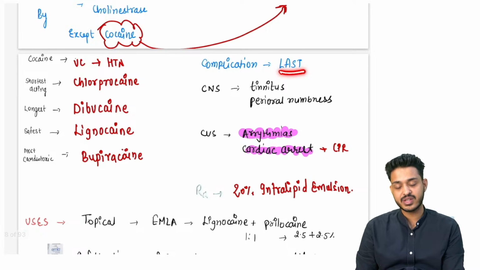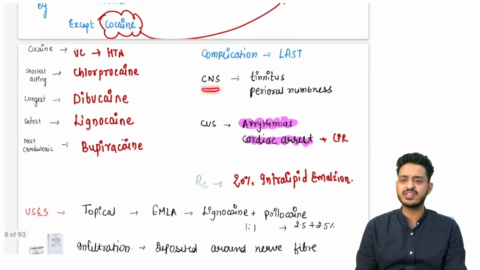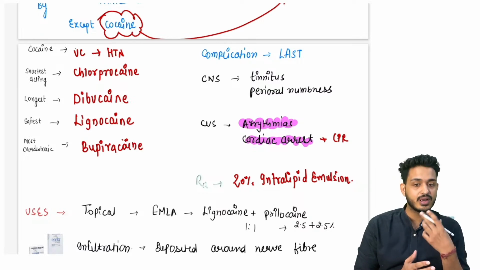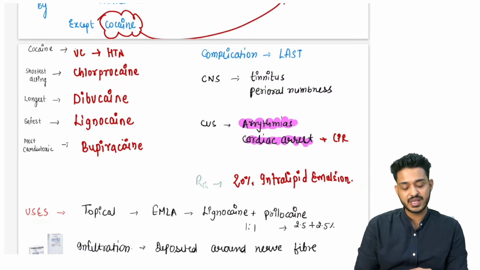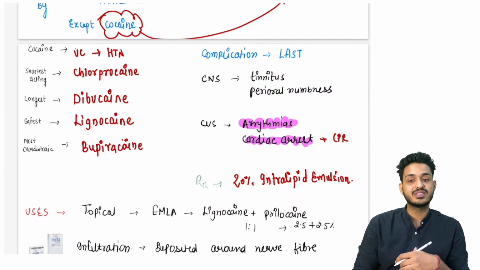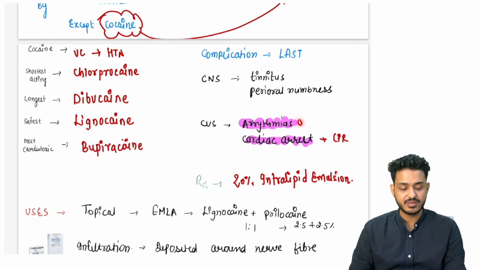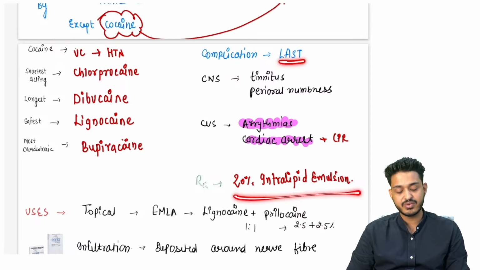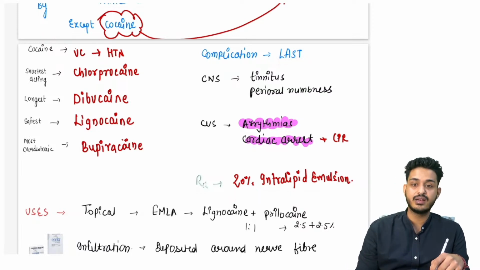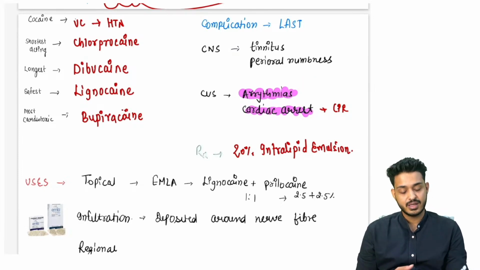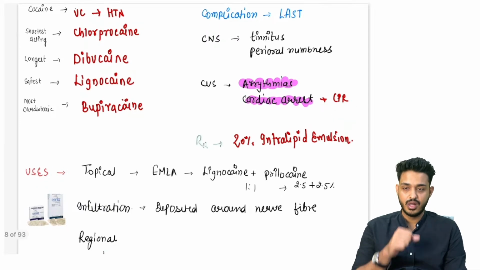Right? About complication, we are having LAST. CNS symptom दे देंगे. Patient is having tinnitus, there will be numbness, perioral numbness. Okay, ऐसा कोई symptom दे देंगे. You have to think in the terms of LAST. राइट। CVS का कोई सिम्टम दे देंगे, पेशेंट इज हैविंग आफ्टर टेकिंग अ ड्रग, पेशेंट इज हैविंग अरिथमिया, पेशेंट इज हैविंग व्हाट, cardiac arrest. You have to think in the terms of LAST. The treatment for LAST is going to be 20% intralipid emulsion. First thing you will always do is to stop the drug. Second thing, here in this particular case you can give intralipid, you can also do CPR.